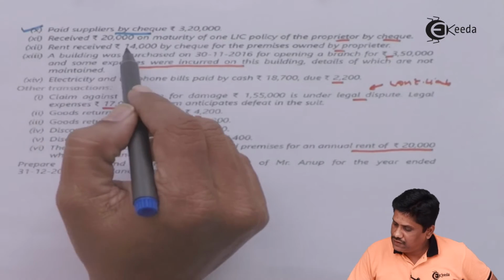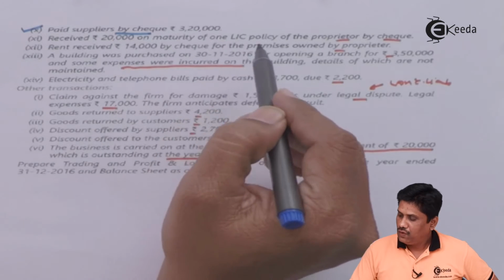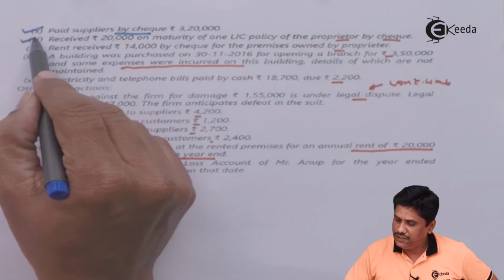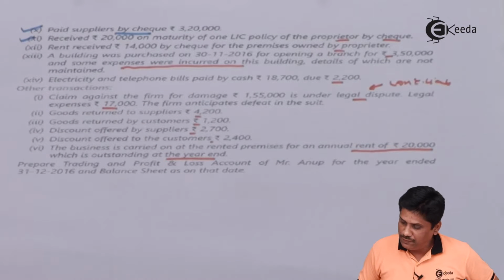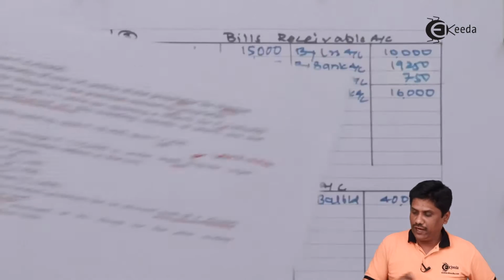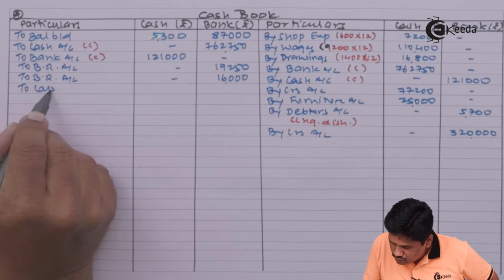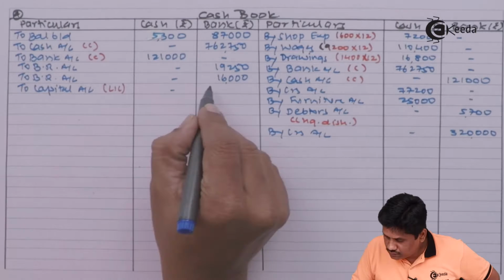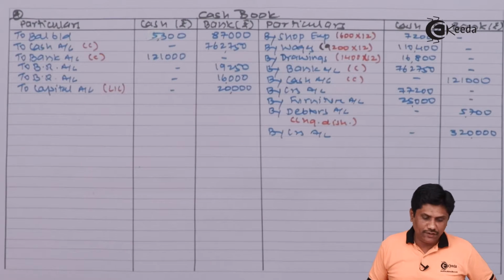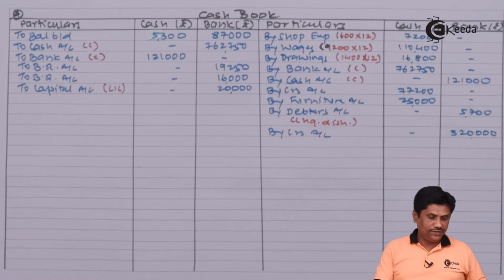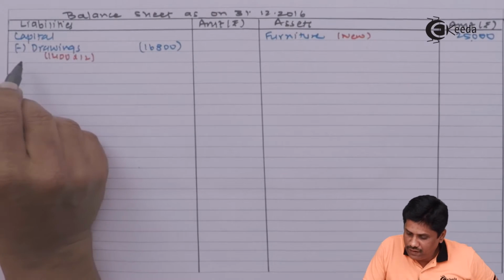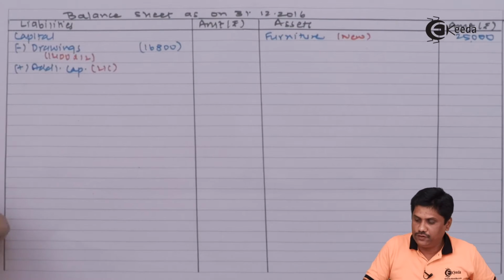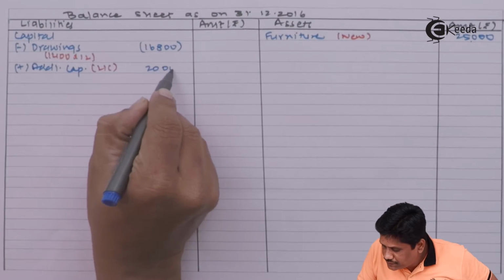Next, transaction number 11: received 20,000 on maturity of one of the LIC policies of the proprietor by check. So we received the money. It is additional capital from the proprietor. So bank account debit to capital account. This LIC payment we have received will be added to the capital. So in your balance sheet, we will note down additional capital, LIC 20,000, I am adding here.